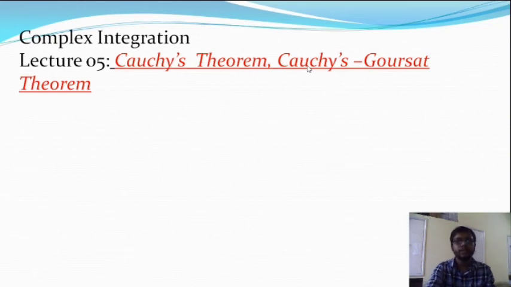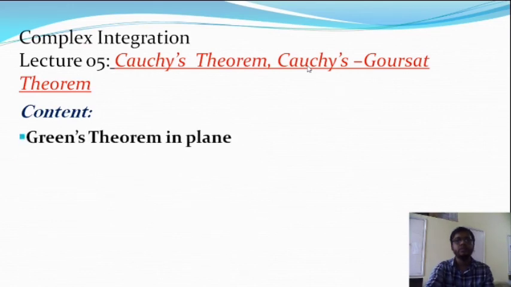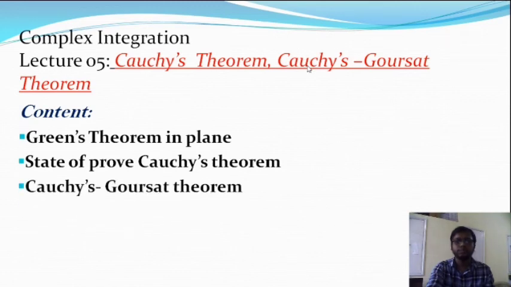Here is the content of today's lecture. First we will talk about Green's theorem, only the statement in the plane. After that we will talk about the statement and proof of Cauchy's theorem, and then the advanced part of Cauchy's theorem, which is actually the Cauchy-Goursat theorem.